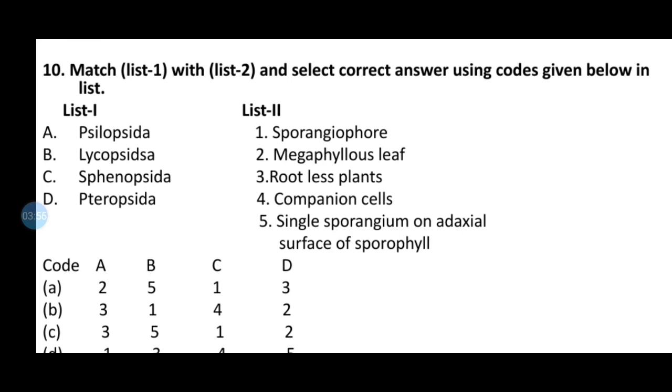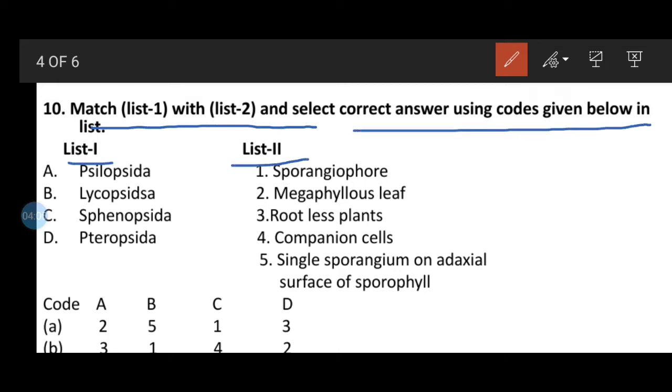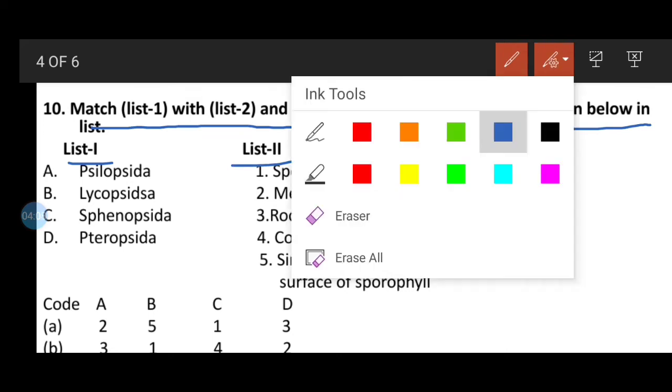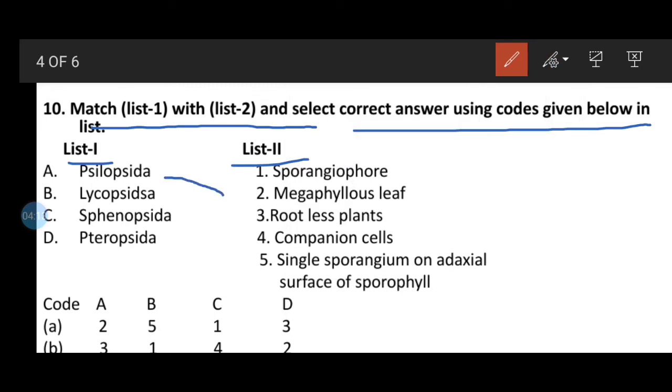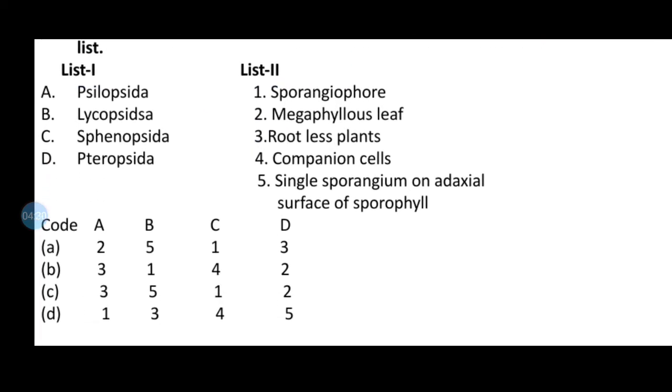Question number 10. Match list 1 with list 2 and select the correct answer code given below. In the first list, Psilopsida matches with rootless plants, so A with 3. And Pteropsida is megaphyllous leaf, so D will be 2.